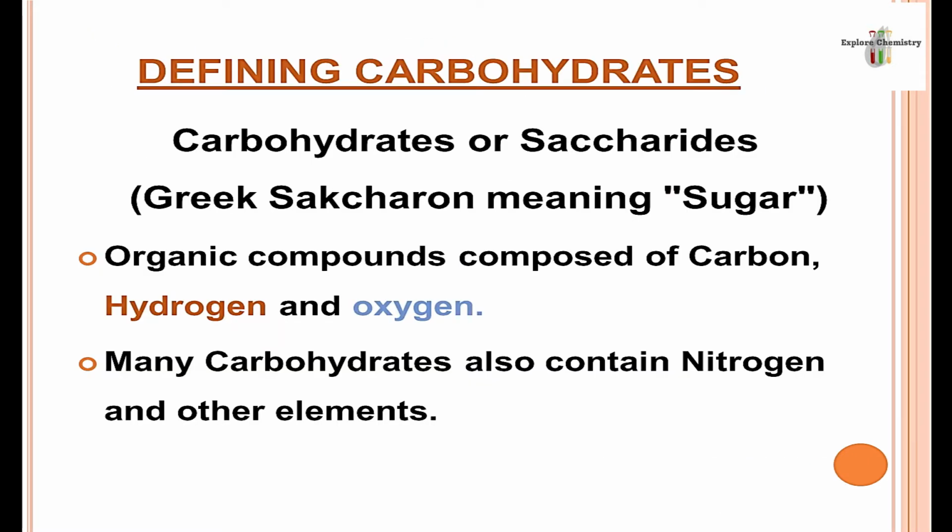If we want to check the chemistry of carbohydrates, which functional group is present, which type of elements are present, which type of bond is present. So let's see. The carbohydrate word is related to saccharide. Saccharide is a Greek word meaning sugar. Because these carbohydrates were sweet in taste, they are named saccharides. Organic compounds composed of carbon, hydrogen, and oxygen are known as carbohydrates. This is the simplest definition of carbohydrates. Many carbohydrates may also contain nitrogen and other elements, but these three elements are essential: carbon, hydrogen, and oxygen.